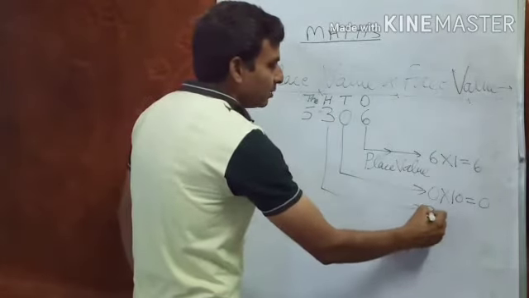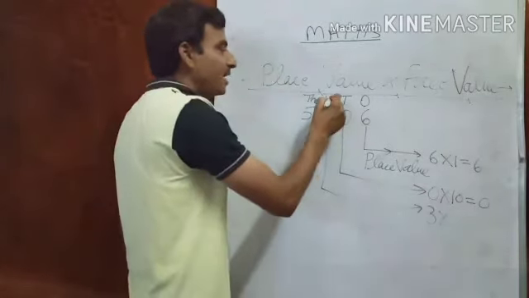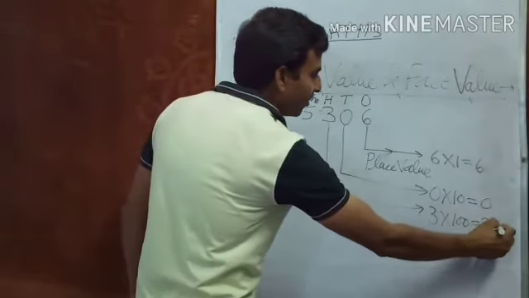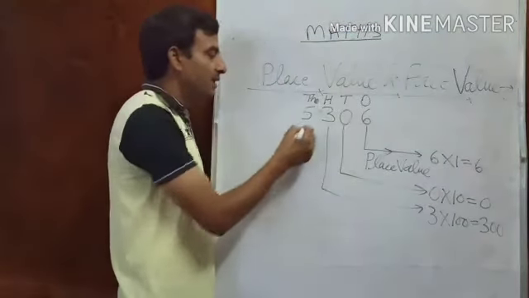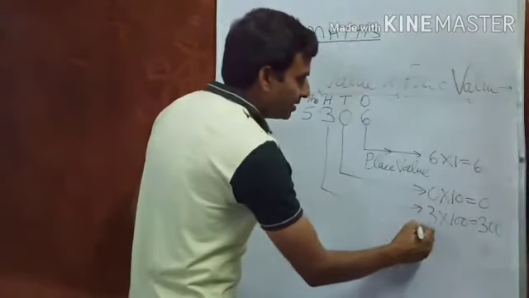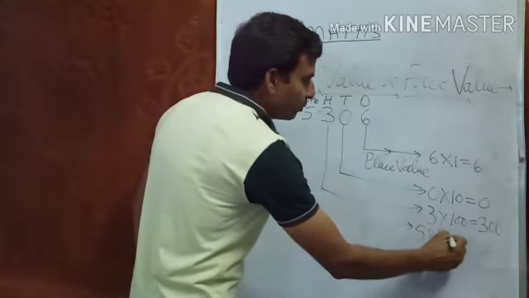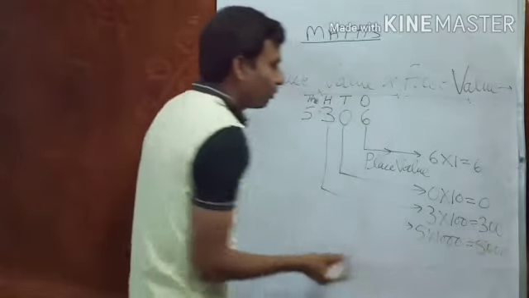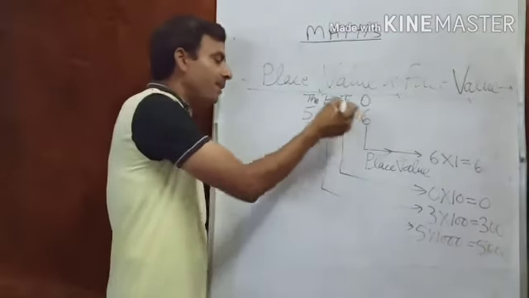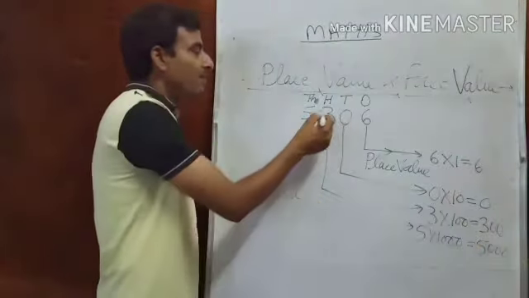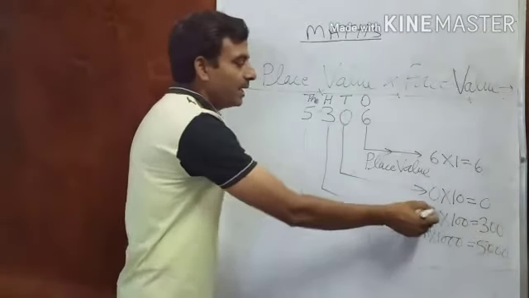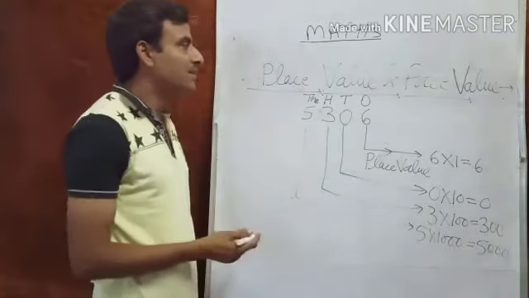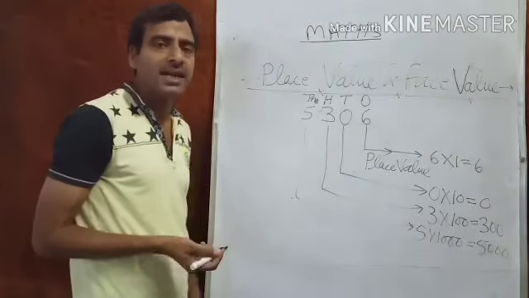Three is multiplied by 100, because its place is the hundreds, so its place value is 300. And 5 is at the thousands place, so we multiply by 1000, and the answer is 5000. The place value of 5 in this number is 5000. The place value of 3 in this number is 300, because its place is 100, so we multiply by 100. Like this, you can get the place value of any digit in any number.